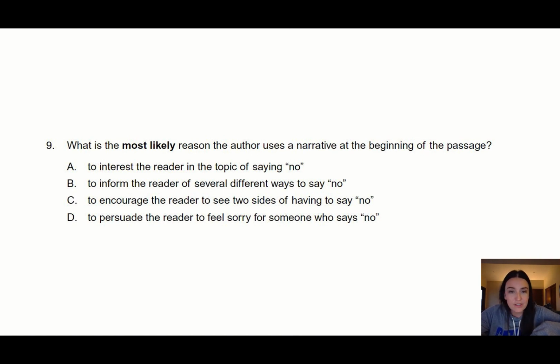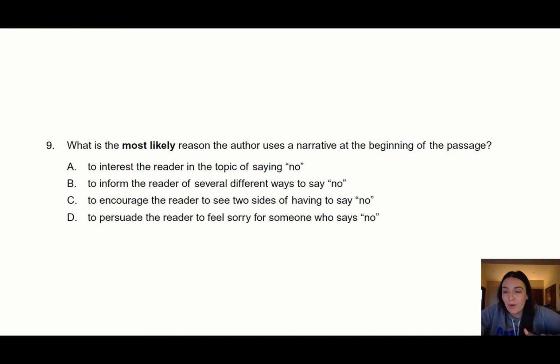Was it A, to interest the reader in the topic of saying no? Again, I like that one, but it's A, so I don't want to select it just yet. I want to make sure there are no better answers. B, to inform the reader of several different ways to say no, C, to encourage the reader to see two sides of having to say no, or D, to persuade the reader to feel sorry for someone who says no. Okay, so